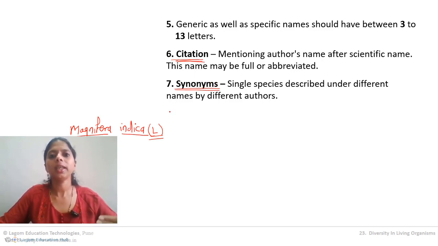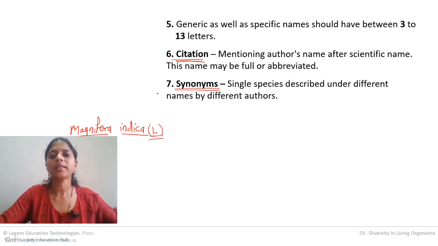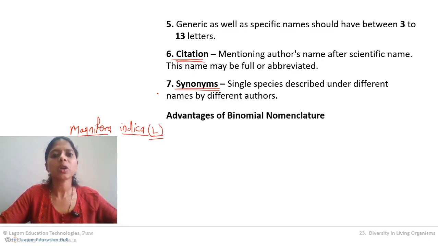But here they placed a rule afterward. Two names we cannot take. There should be one name for one organism, then only it will be accepted. Agree? So the first author who gave the name is accepted, the second author's name is not accepted. So synonyms was a big problem faced by the scientists in binomial nomenclature, and afterward it was solved. Understanding? So one organism named differently by two different scientists is synonyms. Okay. So this is all about the rules. 7 rules. Remember this. Citation and synonyms, remember both the terms.